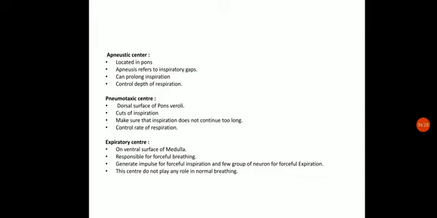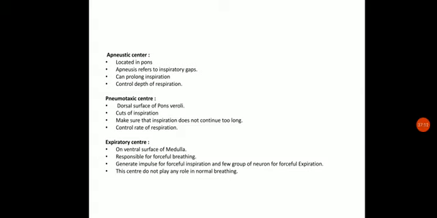So whenever the oxygen requirement is increased, what will happen? The inspiration has to be prolonged. This is something which is taken care of by this apneustic center, and hence we can say it controls the depth of respiration. If the organism, particularly human beings we are talking about, is carrying out exercise, it will require a higher amount of oxygen. So the requirement of oxygen has increased, due to which the gap between two inspirations will increase, and this will cause prolonged inspiration. And it controls the depth of respiration. Okay, that is the apneustic center.